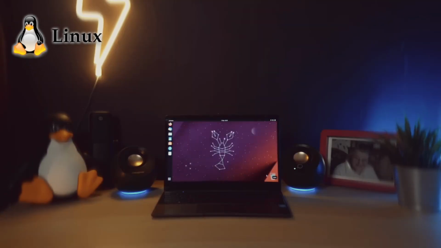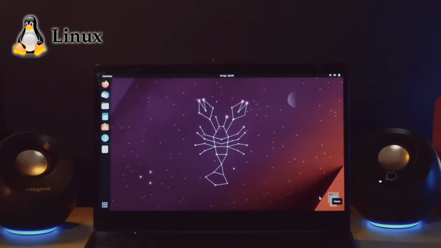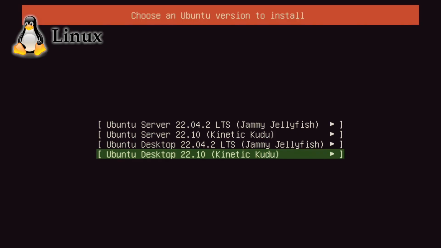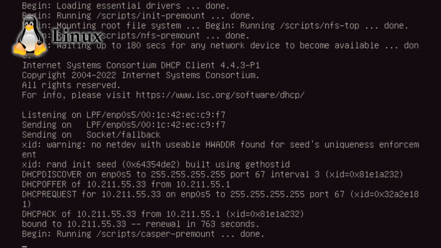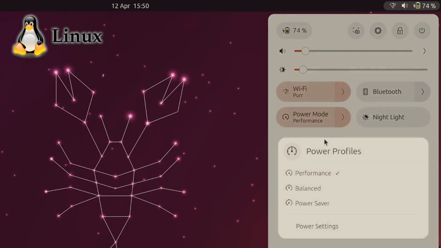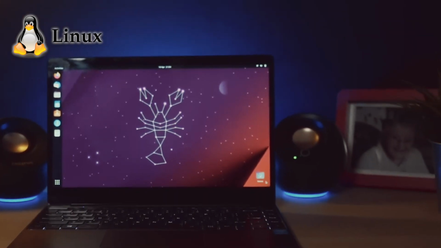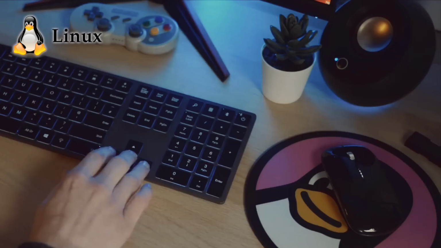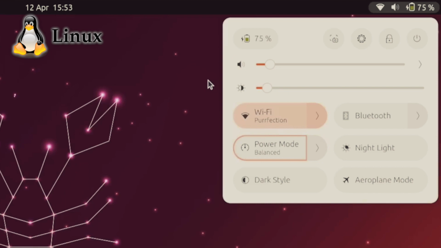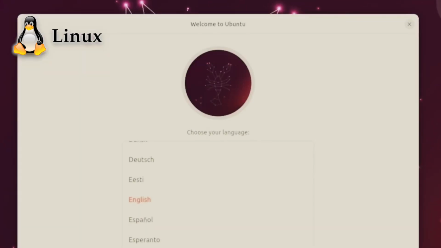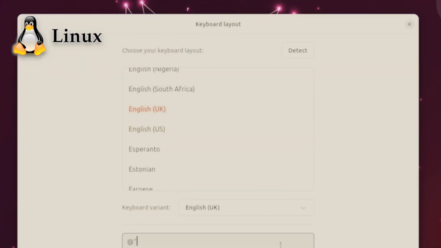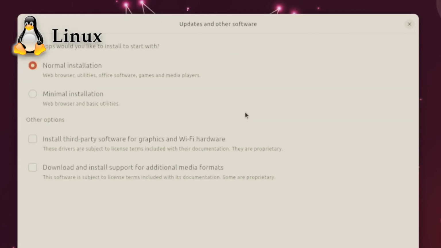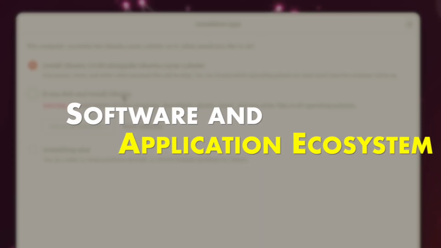Linux. Linux, while highly customizable, can have a steeper learning curve, especially for those unfamiliar with the command line interface. However, modern Linux distributions have made significant strides in improving user-friendliness. User-friendly distributions like Ubuntu and Linux Mint have gained popularity for their focus on providing a more accessible experience. The software availability on Linux, though improving, may still be limited for some specialized applications.